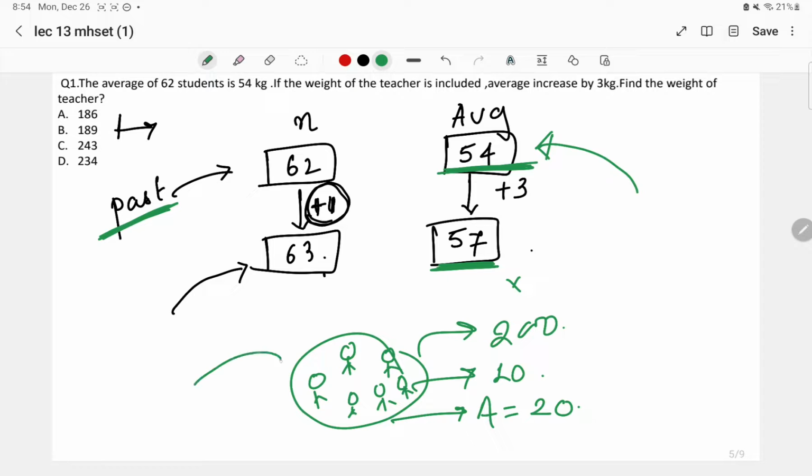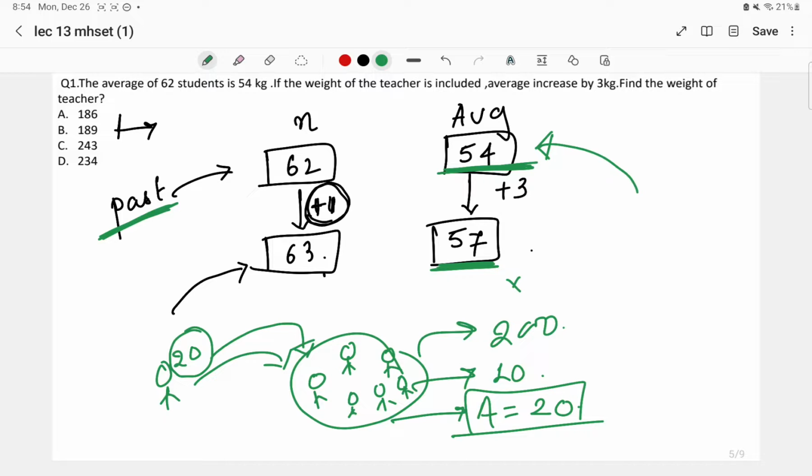So I'm asking you to add one student to this group, and this student has brought 20 chocolates along with him. Even if this student has entered this group, there won't be any change in the average. The old average will be the same as the new average. Why? Because he is bringing the same value, that is 20 chocolates.